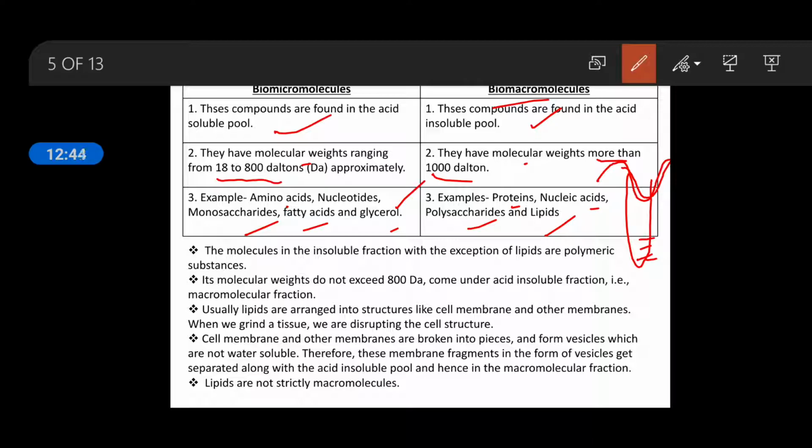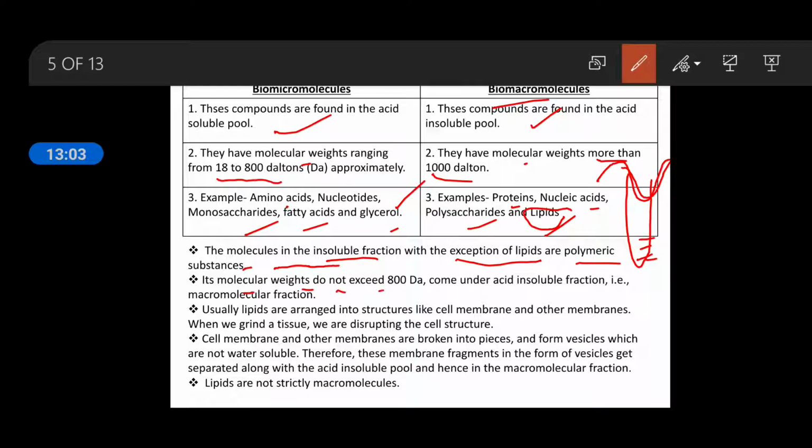Here is one exception with respect to the lipids. The molecules in the insoluble fraction, with the exception of lipids, are polymeric substances.